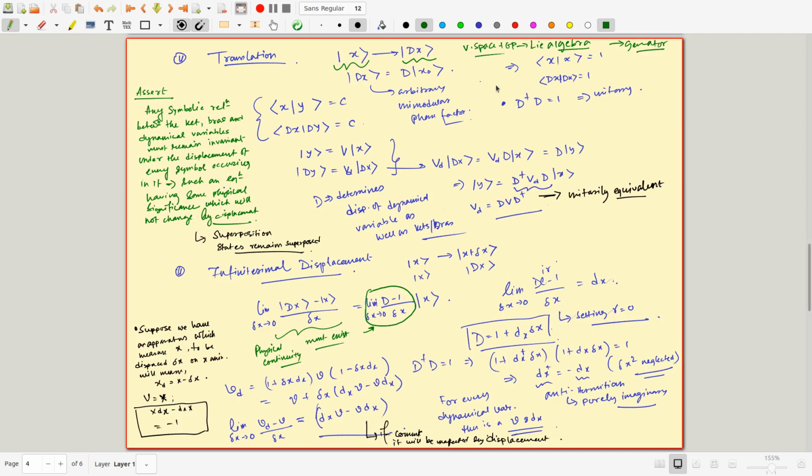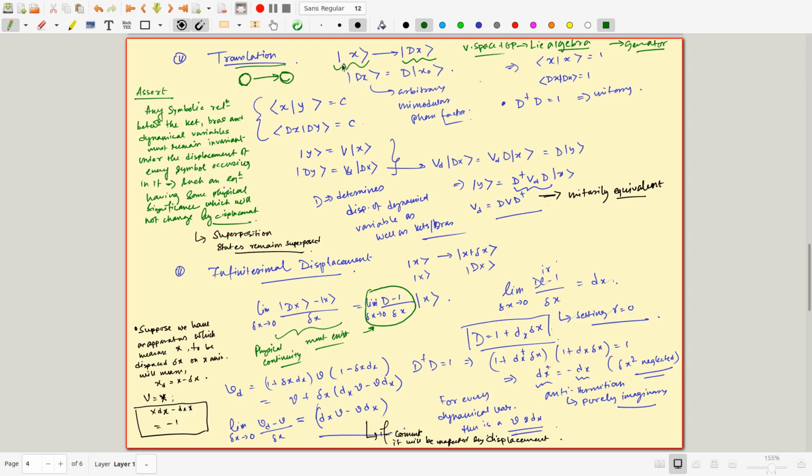But let's start discussing this. I just gave an idea, if you already know about this, you can connect with that. If you don't know, let's try to understand this purely from the physical point of view. We don't need these ideas right now. So what do I want when I say a translation operator? A translation process basically takes an object here and translates it there without changing anything else.